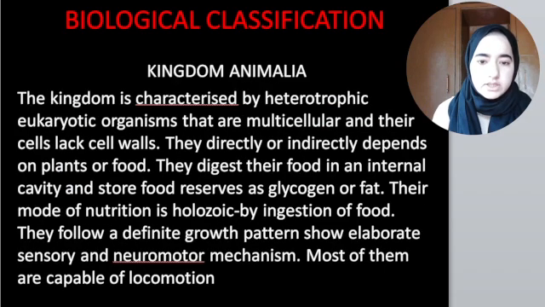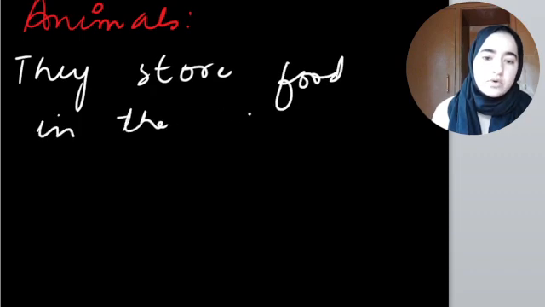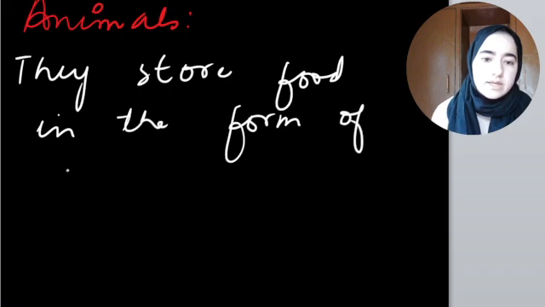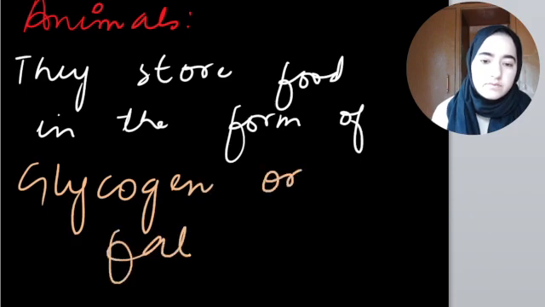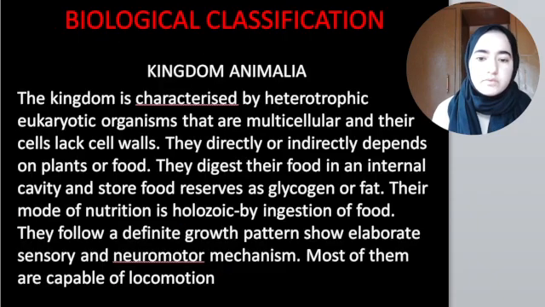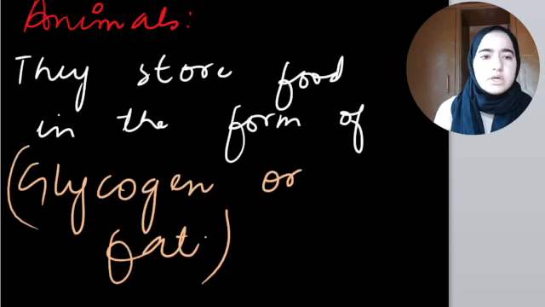Let's move forward. Kingdom Animalia. How do animals store their food? They store food in the form of glycogen or fat, and their mode of nutrition is holozoic. They just ingest food, right? And they follow a definite growth pattern.